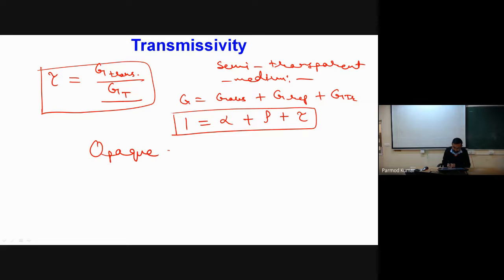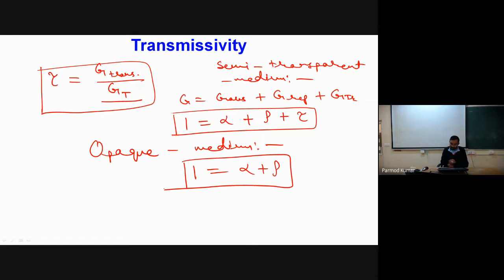If I have an opaque medium, I will only have 1 equal to alpha plus rho, because transmission in case of an opaque medium will be 0. So if I know any of the properties, alpha, I will be able to relate it to another property.